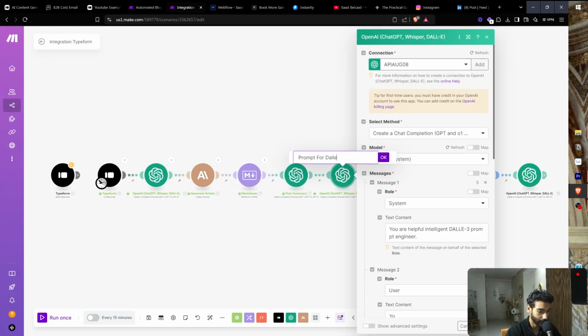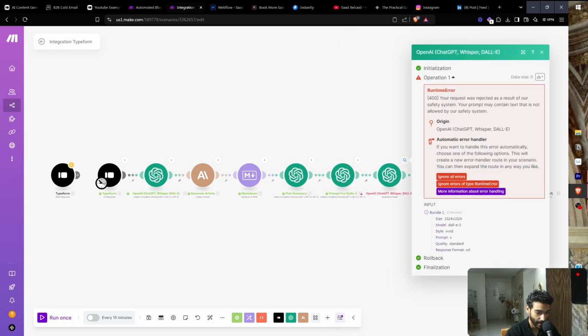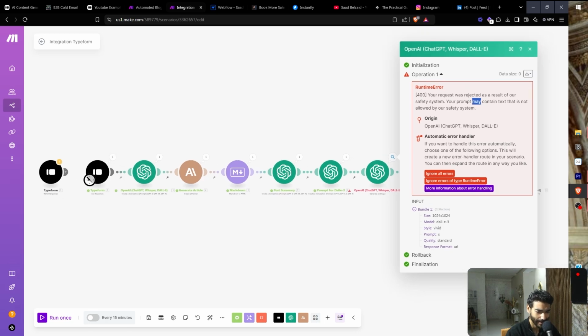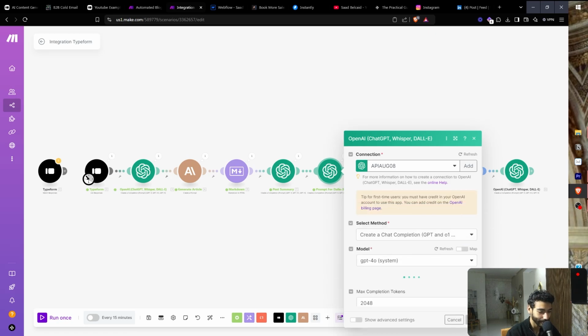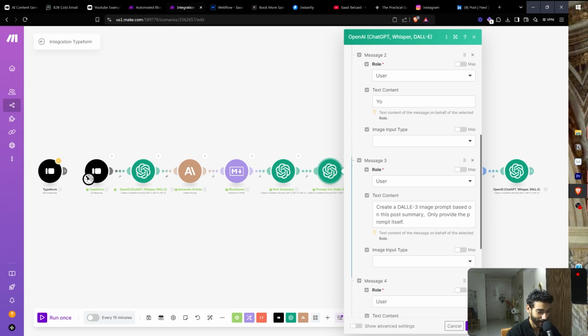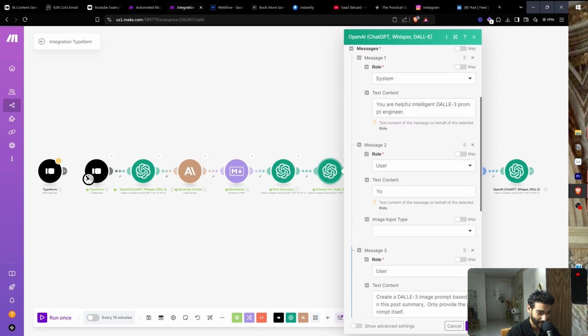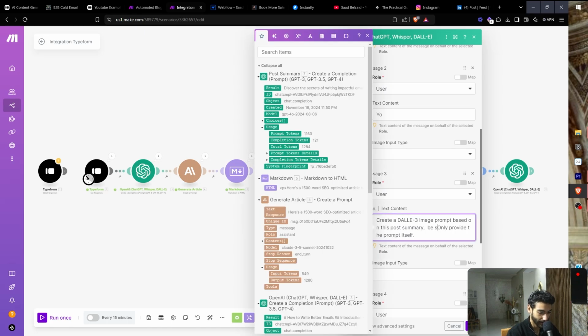And then this is the one that we have a problem with, which is: prompts might contain text that is not allowed by our safety system. That's weird. Okay. Looks like the prompt engineer is not really a prompt engineer. Engineer only provide the prompt itself. Be succinct and straightforward.